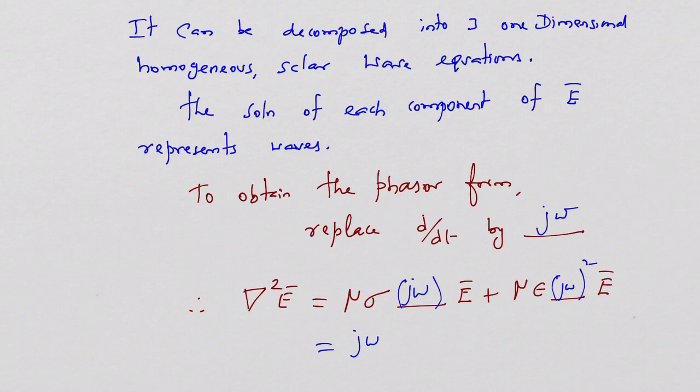If you simplify this, you will find j omega mu into sigma plus j omega epsilon, multiplied by the vector E. So the Laplacian of electric field intensity becomes j omega mu multiplied by sigma plus j omega epsilon, times E.